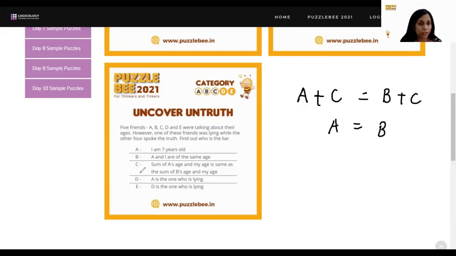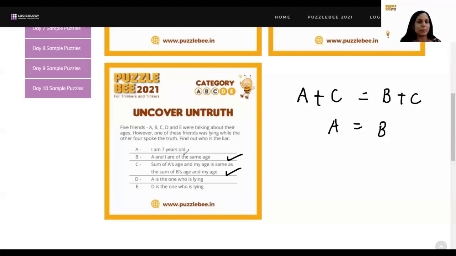So now we know for sure that only one of these 5 friends is lying. And if B and C are saying the same thing, they are definitely not lying. So I know whatever B has said is the truth. Whatever C has said is the truth. And what is the truth? A and B are of the same age. Now, whether that is 7-year-old or something else, that's something we don't know right now. We still have to evaluate.